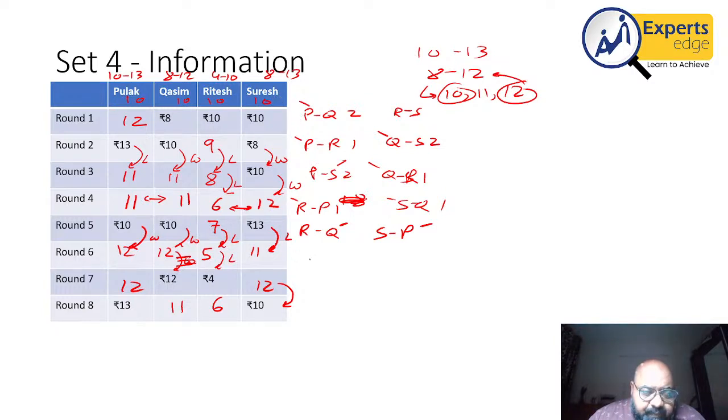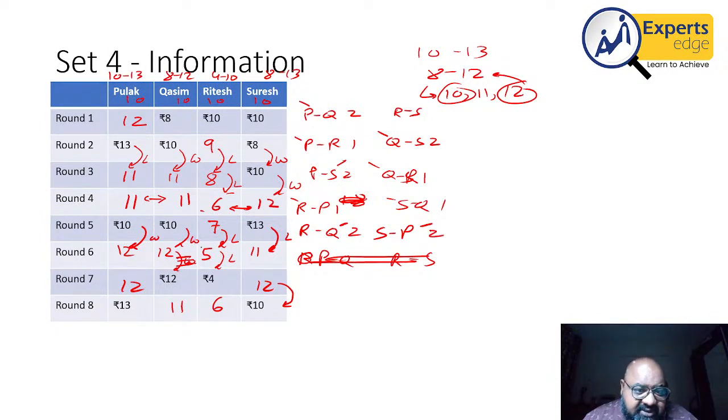I think I've made a mistake here. 1 and 1, 1 and 2, 1 and 2. So here I could have a match between R and P and Q, which ends in a tie, and for R and S, which no. Sorry. I got a little confused, but okay. Now here what will happen is R and Q have a match for 2 points, which P wins. Then to go from 6 to 7, P and Q will have a match, which is a zero sum game.